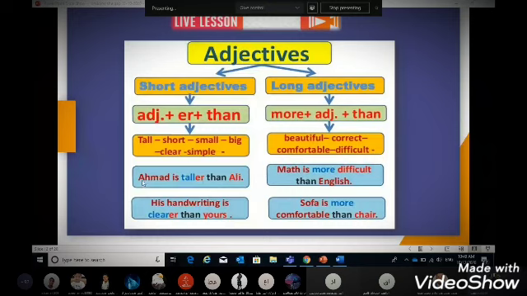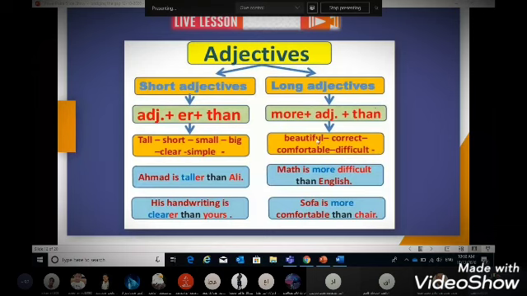Example here, Ahmed is taller than Ali. His handwriting is clearer than yours. When it comes to the long adjectives, we do not add er, but we use more before the adjective. We take the adjective as it is. We don't change the adjective, but before the adjective, we use more. And of course, don't forget than.